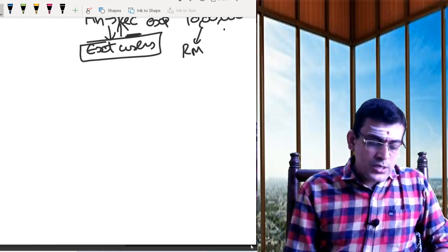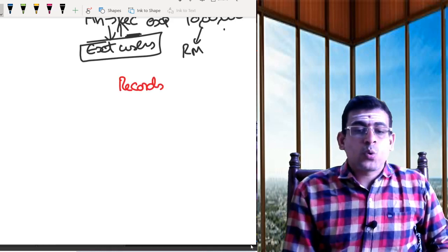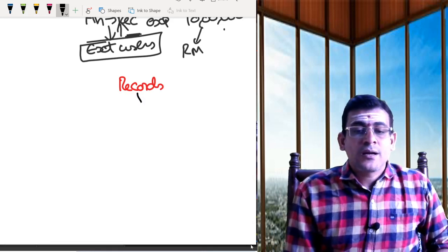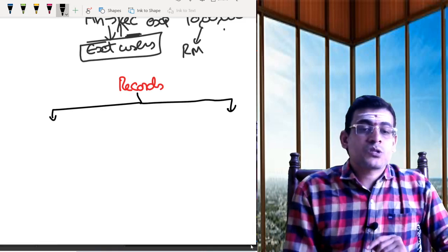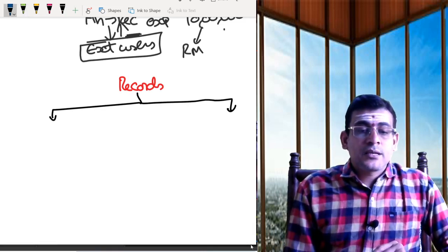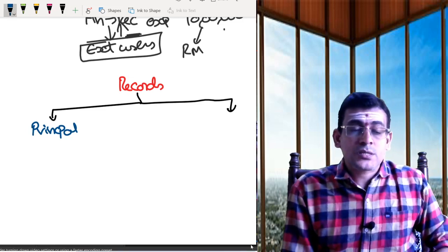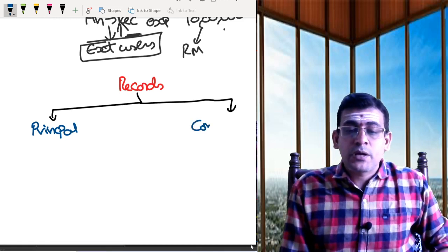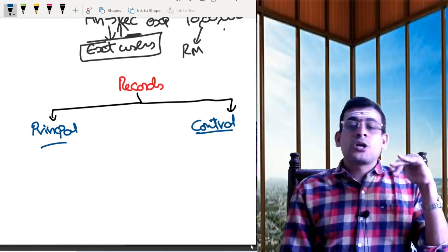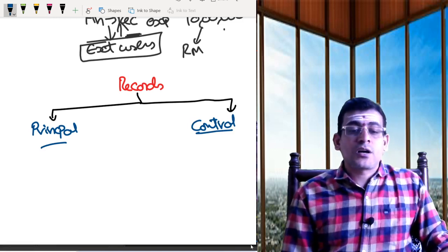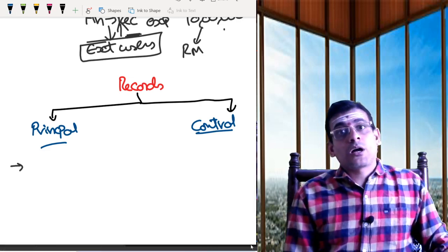Now here, let us try to see the ledgers, basically, the records. If we try to understand the records, I can divide them into 2 types of records. One is your principal records. The other type of records I can simply call your control records. Principal records will be there, control records will be there. So these are the 2 sets of records we will have. Now let us see what those principal records are and what those control records are.